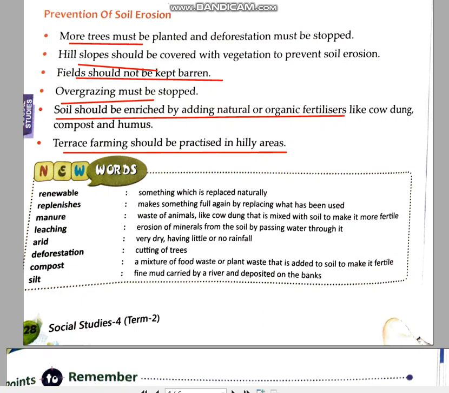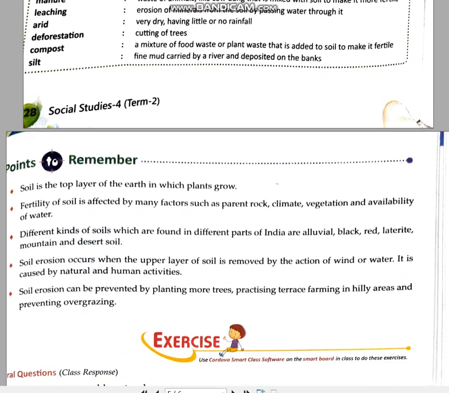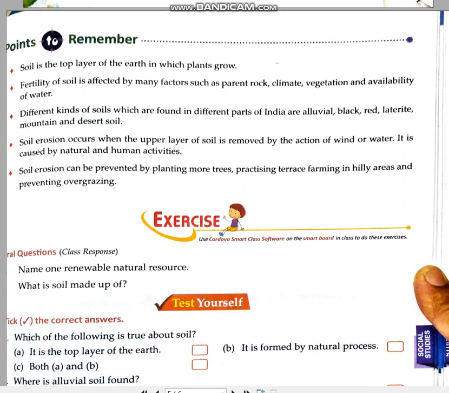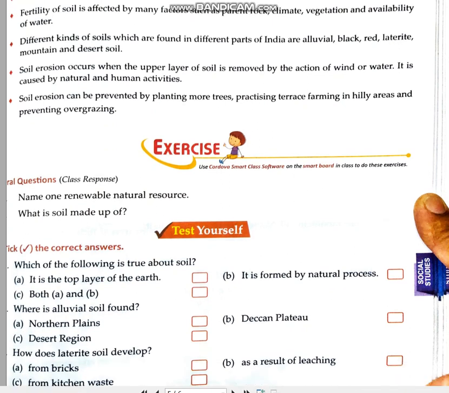So children, this is the end of the chapter. You have to learn the new words because you will get questions from there. Coming back to the exercise, you will read the points to remember also. Now coming back to the exercise. Name one renewable natural resource. Soil is there. What is soil made up of? Soil is made up of the broken down pieces of the rocks, etc.